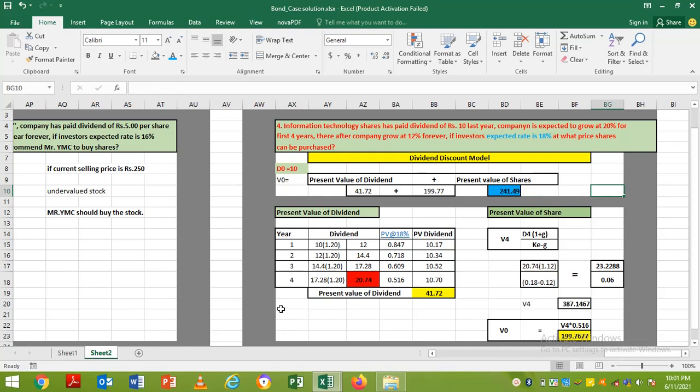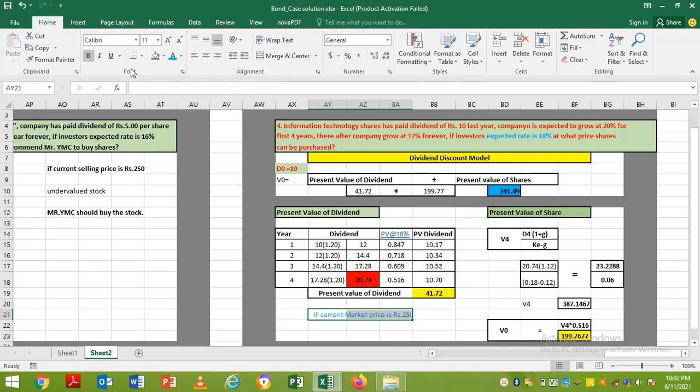Now say, for example, if currently this share is available at a current market price of rupees 250, should we suggest our client to purchase this stock or not? If you have gone through this video properly, then you will be able to give me the answer.